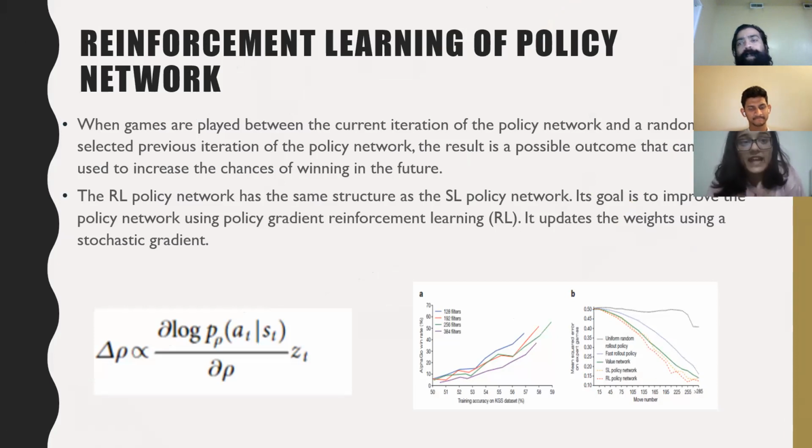This policy had 85% accuracy of winning, whereas the conventional game has only 11 to 12% against Pachi and Fuego, with total knowledge and possible input scenarios defined previously. Here, when games are played between the current iteration of the policy network and randomly selected previous iterations of the policy network, it results in a possible outcome that can be used to increase the chance of winning in future. And Rajesh will continue from here.